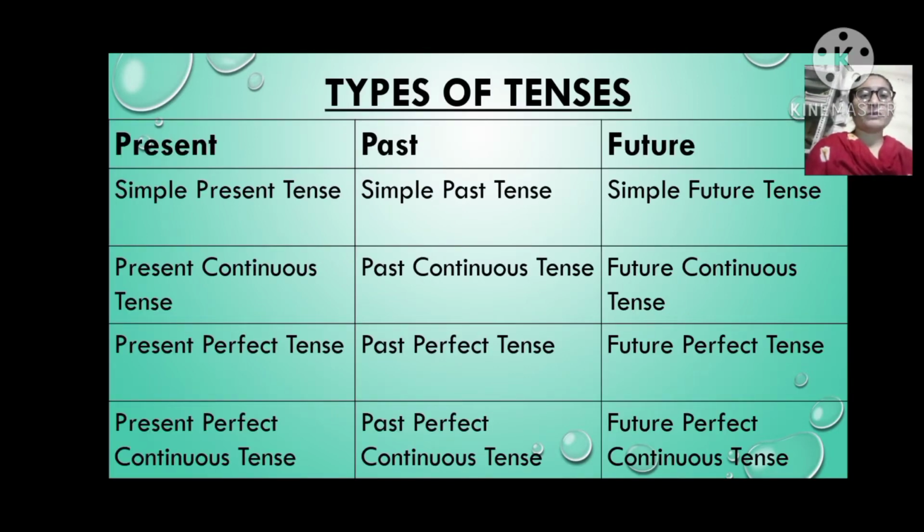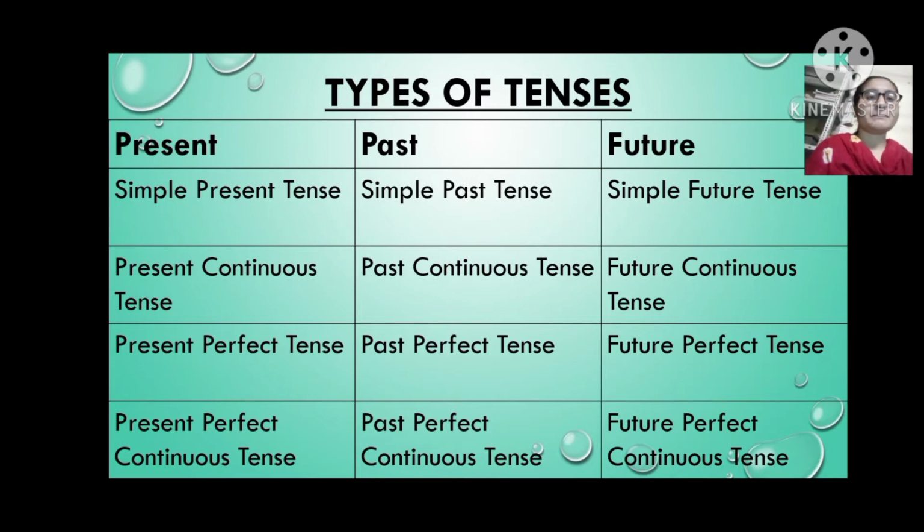Tense has three types: present, past, future. Present tense has four types, past tense also has four types, and future tense also has four types. Present tense has simple present tense, present continuous tense, present perfect tense, present perfect continuous tense.